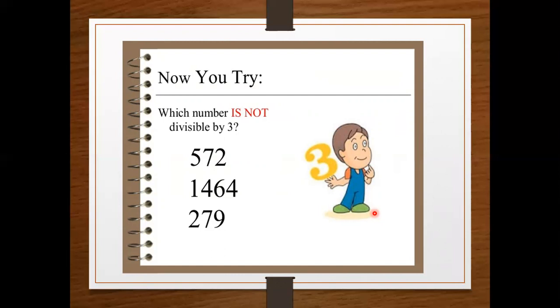Yes, if we add the first digit, we get the answer 14. When we add both numbers, we get the answer 5. This is not divisible by 3. The first number is not divisible by 3. The rest of both are divisible by 3.